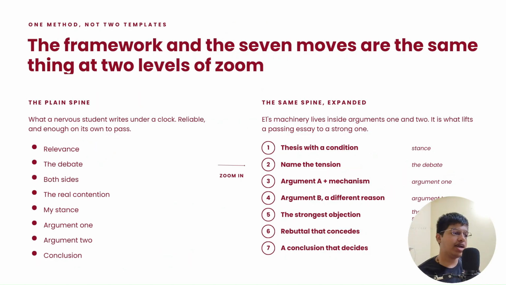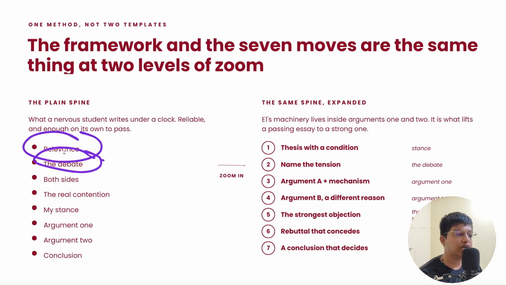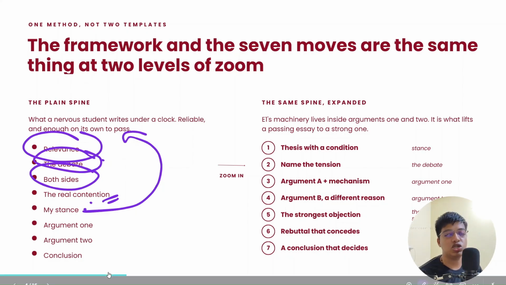So how exactly the entire spine works, we have discussed. There should be relevance, there should be a debate, you should mention both sides, there should be actual arguments, meaning there should be a contradiction or a clash between both sides. You should put your stance, that should come ahead of it.